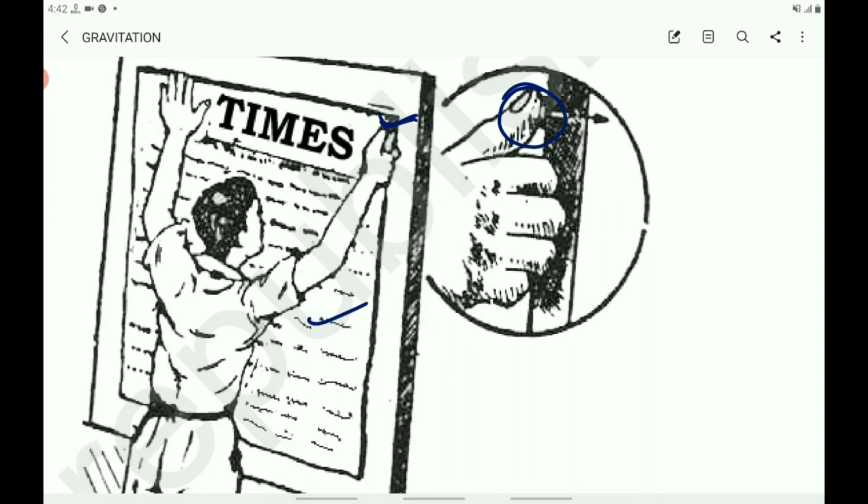Thus, the effects of forces of the same magnitude on different areas are different.